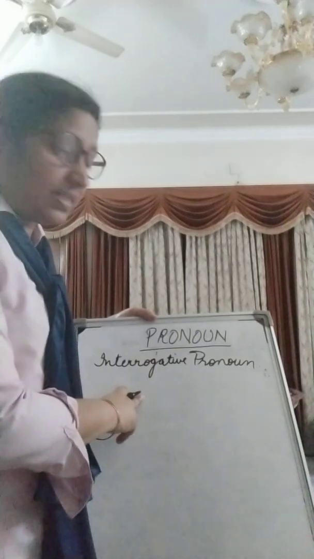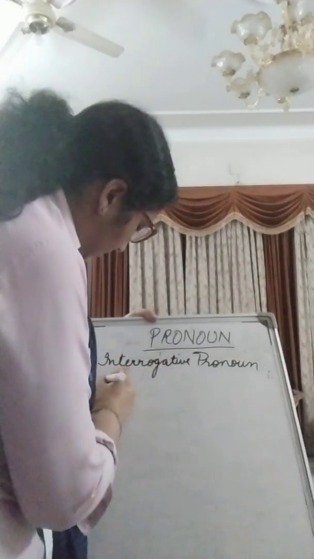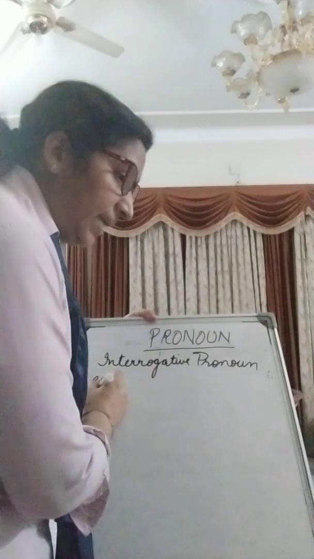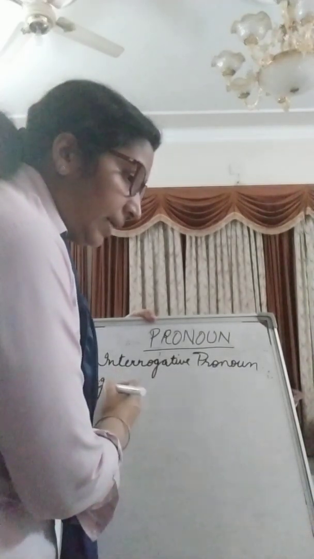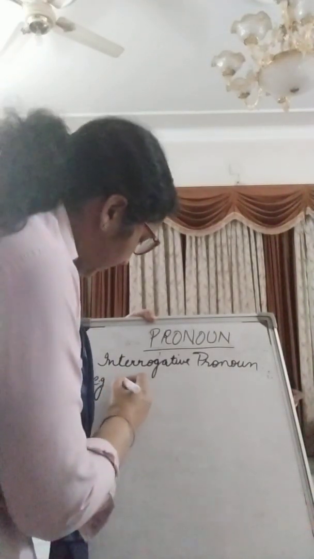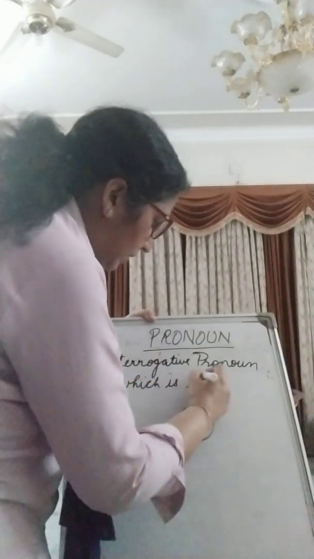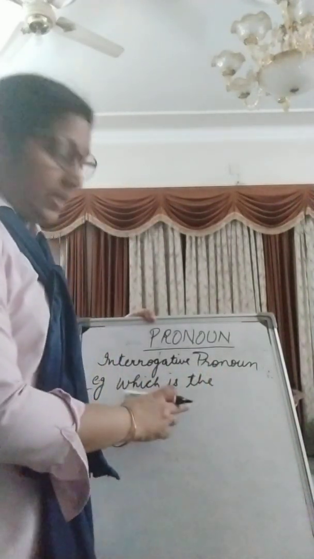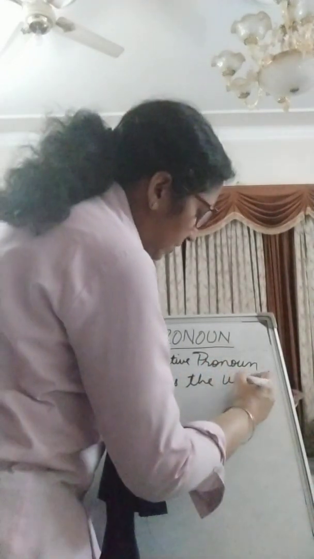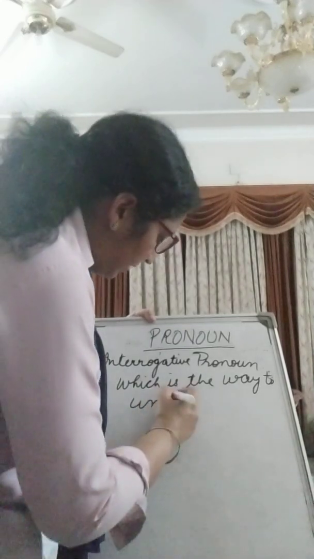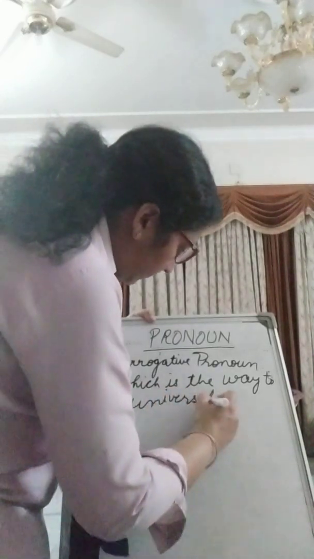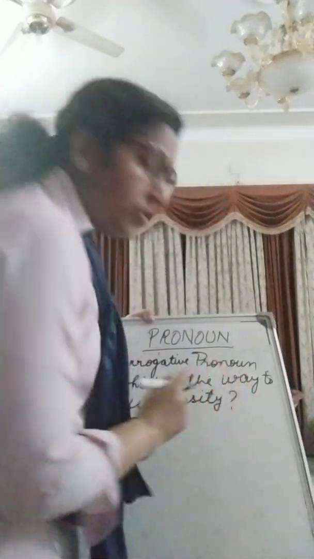Now let us take an example. Which is the way to university? Question mark.